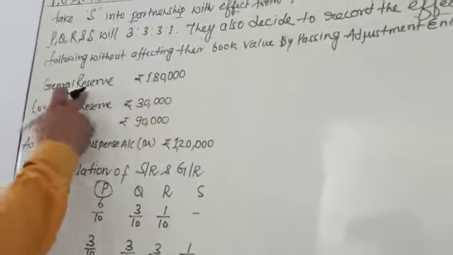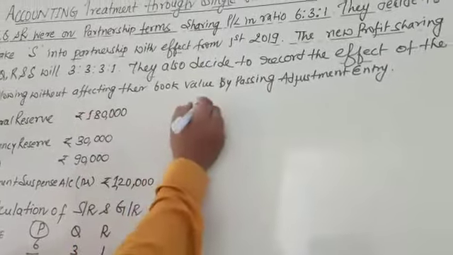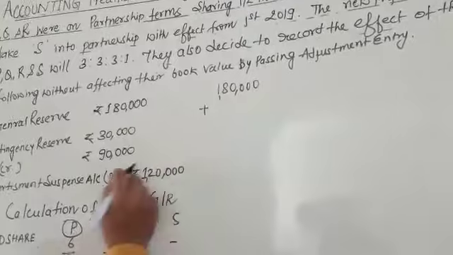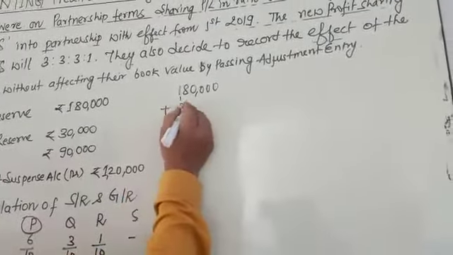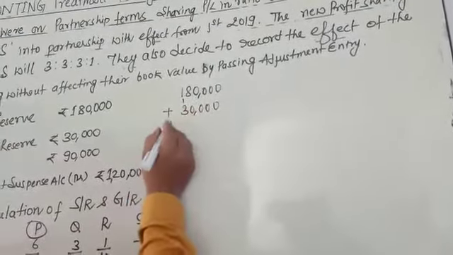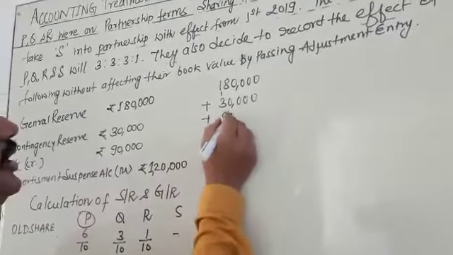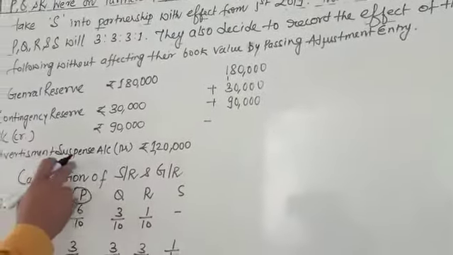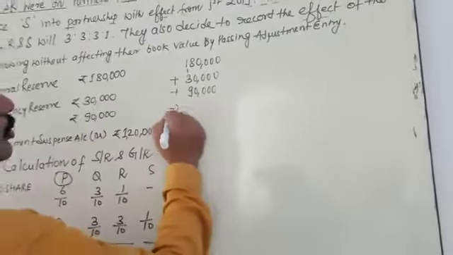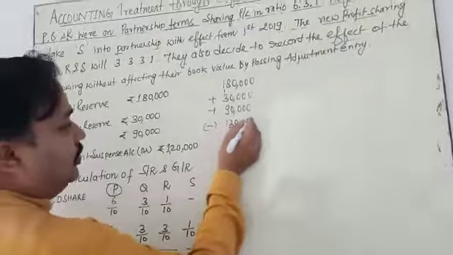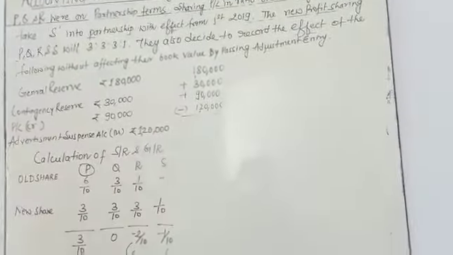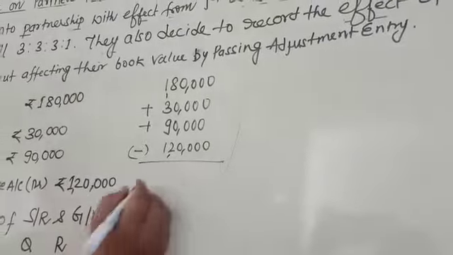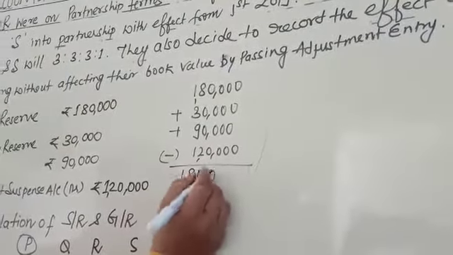The general reserve 1,80,000 you plus contingency reserve 30,000, plus profit and loss credit balance 90,000, minus advertisement suspense account 1,20,000. You just add it and find the value. You get 1,80,000.